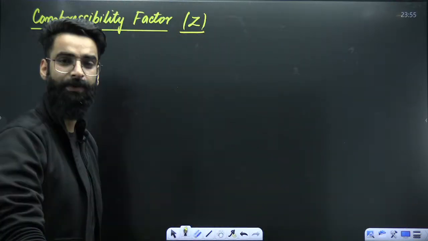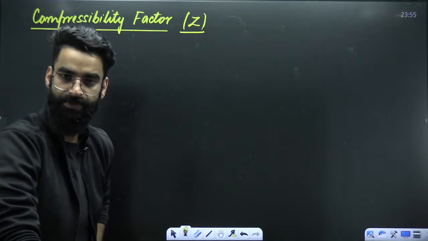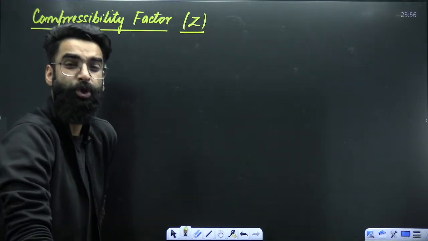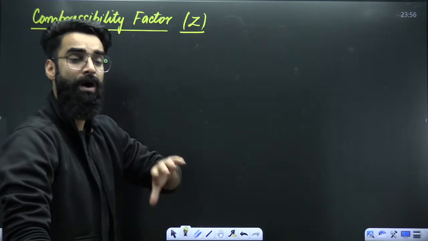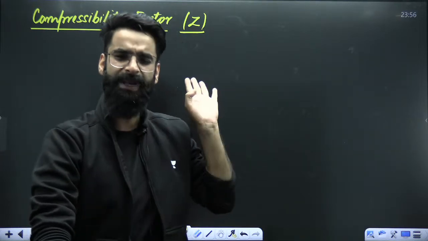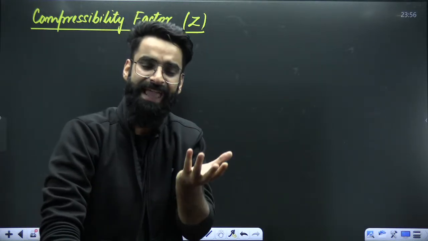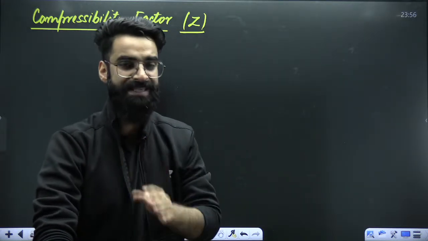Compressibility factor is going to let you know exactly which gas is real and which gas is ideal. So compressibility factor is a tool by means of which we get to know how much a real gas gets deviated from the ideal behavior. In simpler words, it tells me whether the gas in the container is real or ideal.